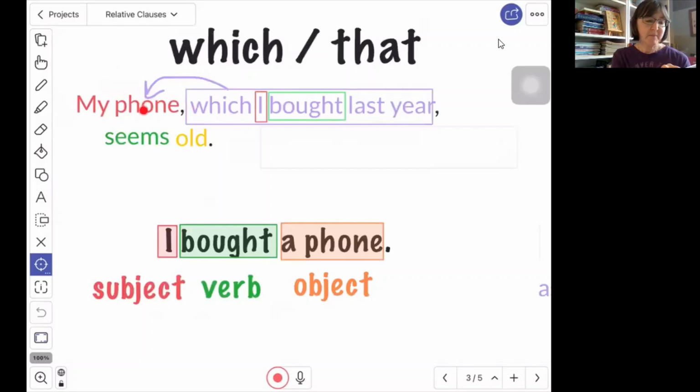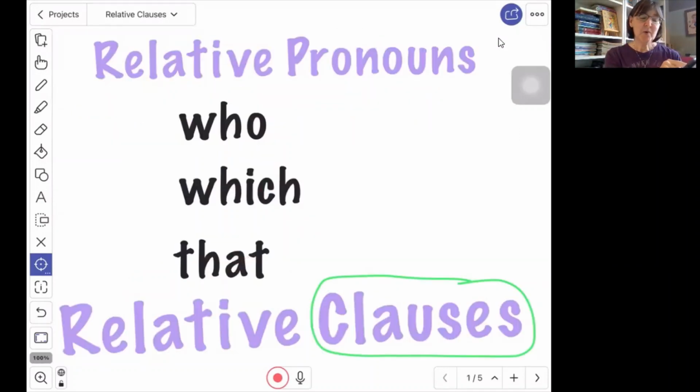But you cannot take my phone and say, my phone bought last year. So in this sentence, which is not the subject of bought. It's talking about phone, and phone is the object of what I bought. So who, which, and that are pronouns. We know that pronouns take the place of a noun. And we know that in a sentence, a noun can be a subject of the sentence or an object of the sentence.